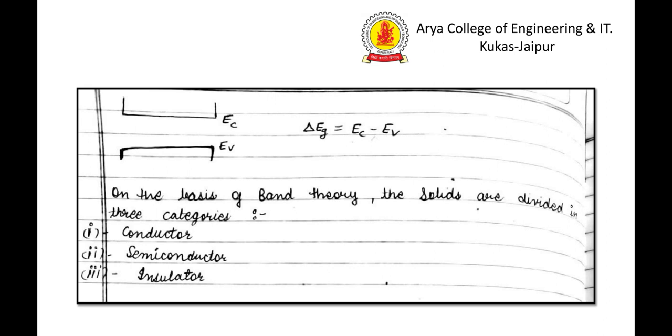In insulators, there is a large band gap between the conduction band and valence band. These solids are called insulators. The last one is the semiconductor. Semiconductors are those solids in which the energy gap is less than insulators and greater than conductors.